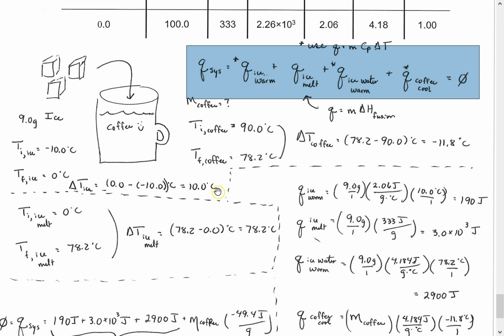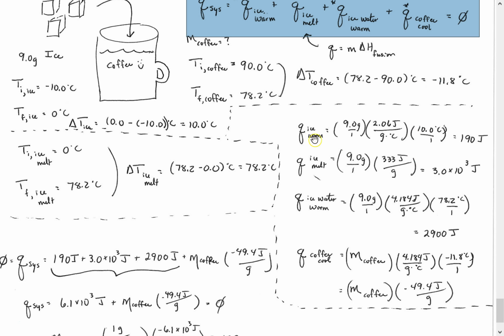So here you can kind of see I've calculated my delta T's that I need. The delta T after the ice melts and goes to the equilibrium temperature is the final minus initial. So the equilibrium temperature, 78.2 degrees Celsius, minus the initial temperature right after it's transitioned, which is 0.0 degrees Celsius. There's my delta T. Delta T of coffee, of course, is negative 11.8 degrees Celsius.